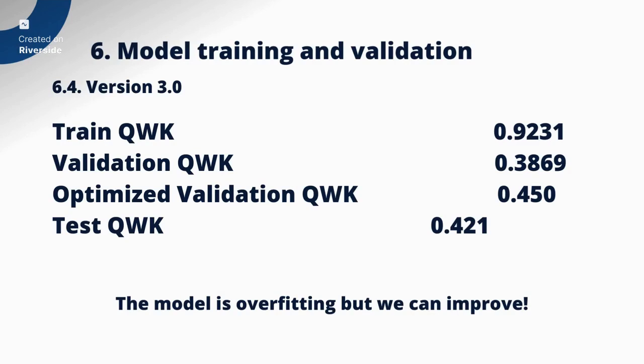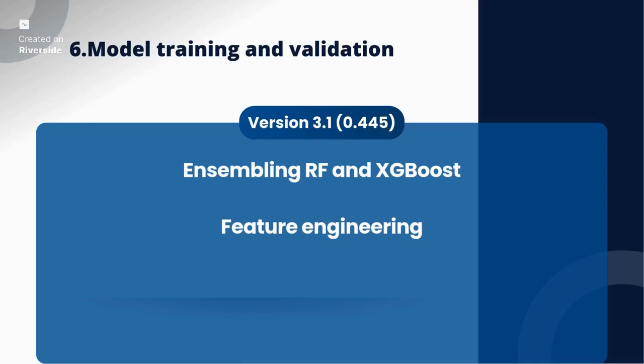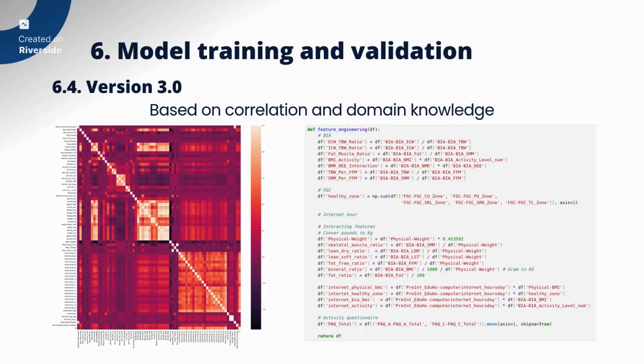To mitigate the problem of version 3.0, we decided to ensemble a random forest and an extreme gradient boosting classifier. We also implemented feature engineering. In previous models, we tried to see how far we could go without feature engineering, but at this point we decided to use some to improve our model.